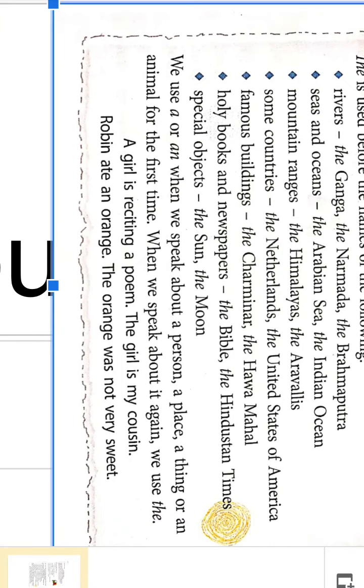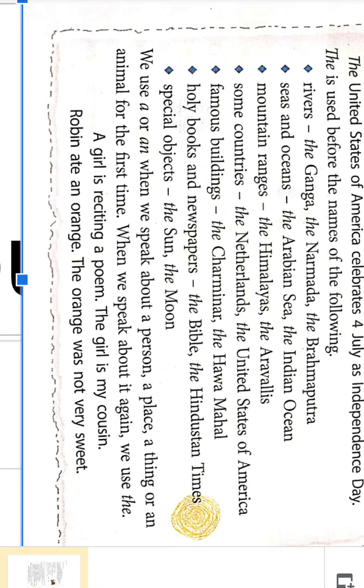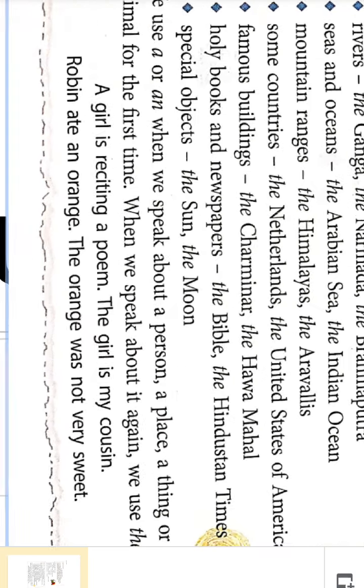And one more thing, let us learn. We use a or an when we speak about a person, place, animal, or thing for the first time; when we speak about it again, we use the. Got it, children? The, anyway, we should use in front of rivers, oceans, mountain ranges, countries, buildings, holy books, newspapers, sun, moon. Not only that, we also use the in another case.